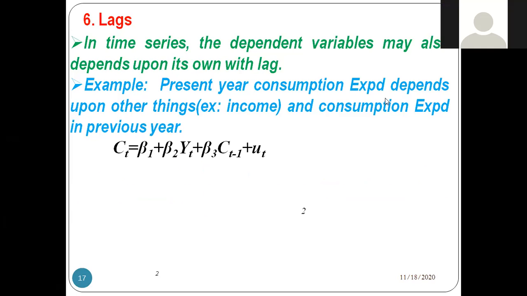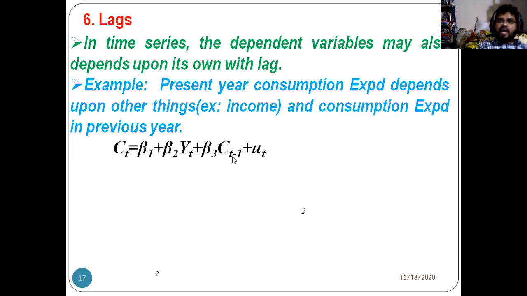Present year consumption depends on income, that is Y_t, and also on the previous year's expenditure. If you take it month-wise, no problem: the present month consumption depends on the previous month. We can write this kind of equation because these are with lags.